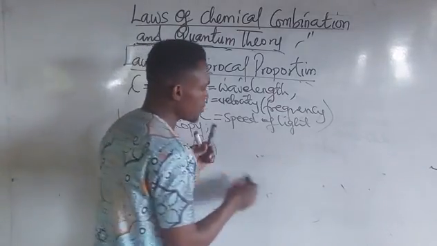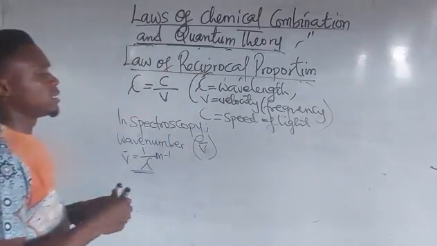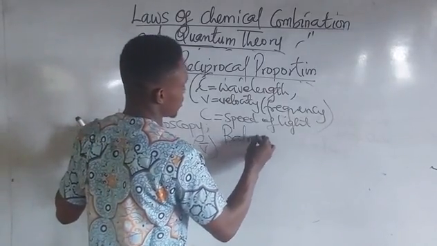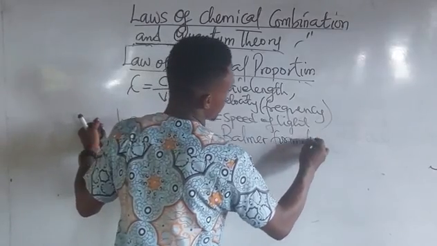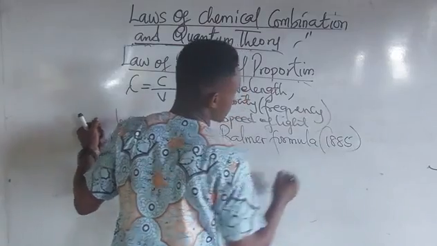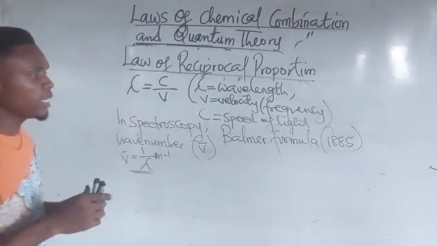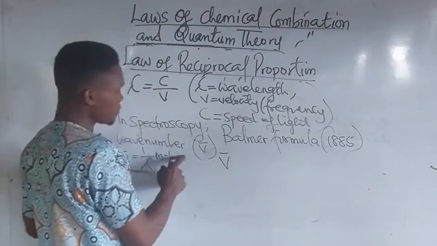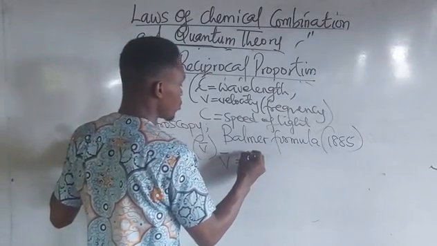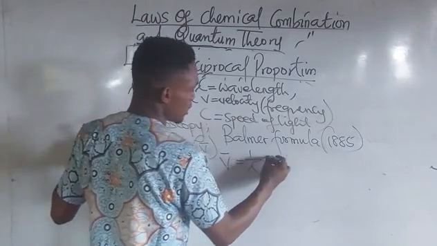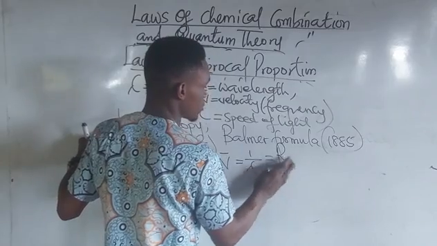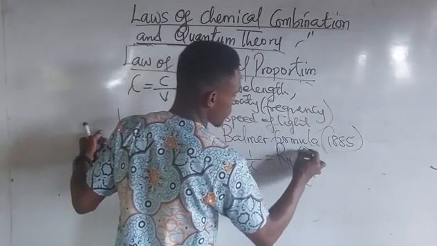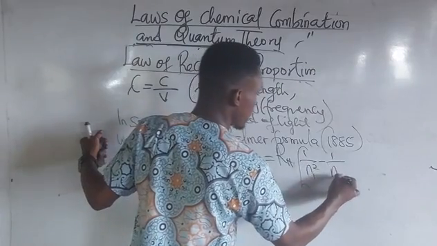Then Balmer. This is called the Balmer formula, in the year 1885. He actually coined a formula. That formula is wave number equals 1 over lambda equals R_H, open bracket, 1 over n1 squared minus 1 over n2 squared.